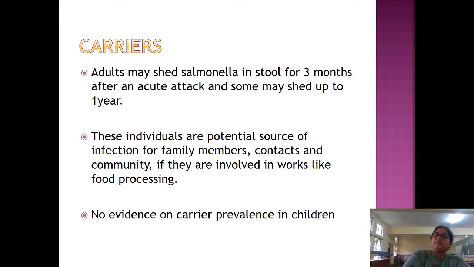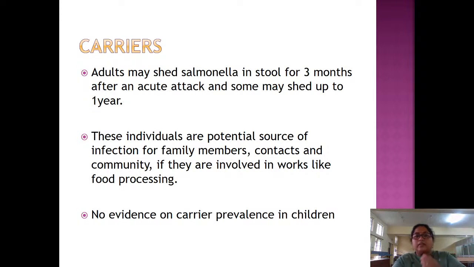Carriers. Adults may shed salmonella in stool for 3 months after an acute attack, and some may shed up to 1 year. So, why is this important? There is no evidence of carrier prevalence in children, but yet we should know something about carriers because children live with adults. It is spread through the fecal route, and hygiene should be maintained. If hygiene is not maintained, due to adults shedding the salmonella for 3 months or 1 year, they might infect the kids in the family.